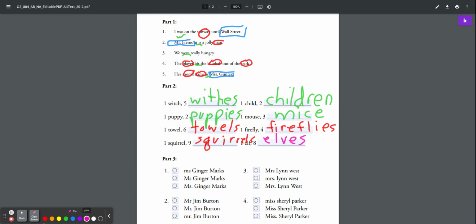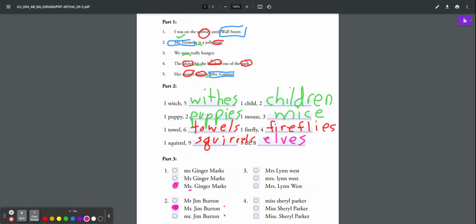Okay, at the bottom, we're going to pick out the correct one that has correct capitalization and correct punctuation. So remember our abbreviations. We have to make sure those have the correct period there. So that one has a period, the rest don't. So I'm going to say that one. Number 2, both have a period for Mr. Jim Burton, but this one is capitalized, that one's not. So we're going to go to the second one.